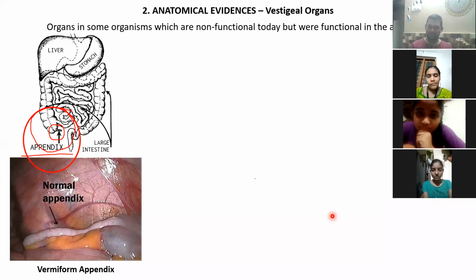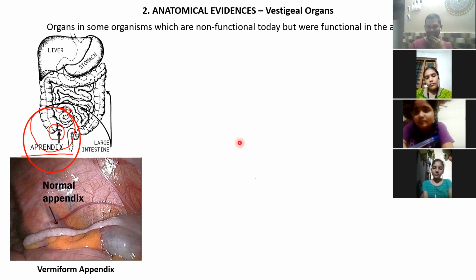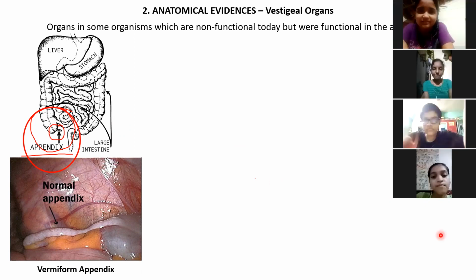Okay. Now, can you tell how this kind of photograph is taken inside a human body? It is near the small and large intestine, that means in the lower abdomen. So how will they take a photograph inside? Can anyone put a smartphone inside and take a selfie or something? No. So how is this photograph taken? Try and find out. This also we will discuss.